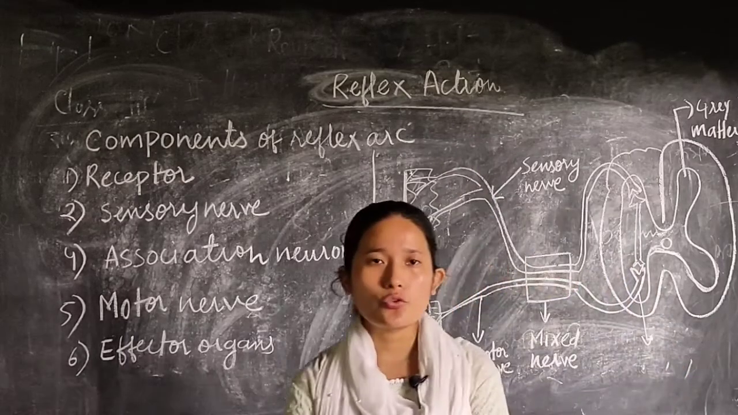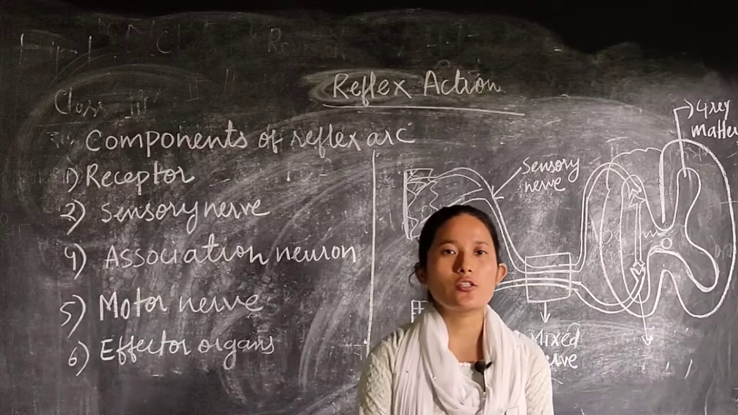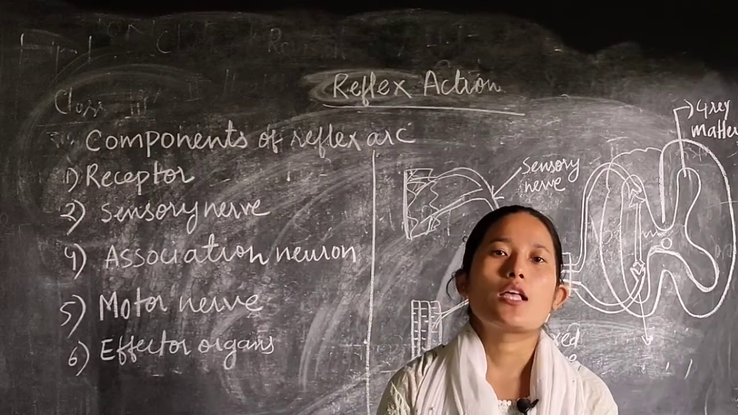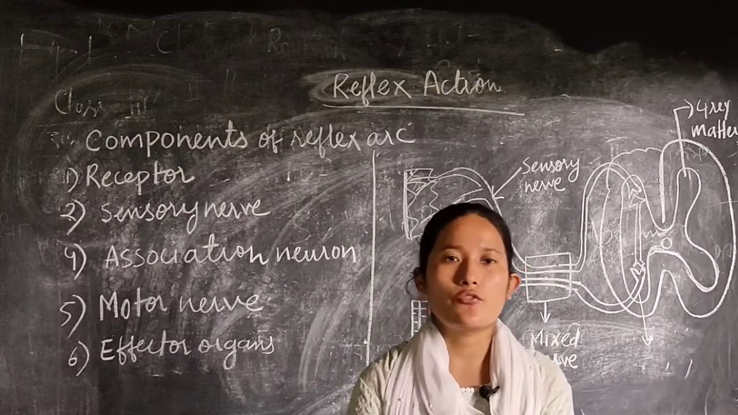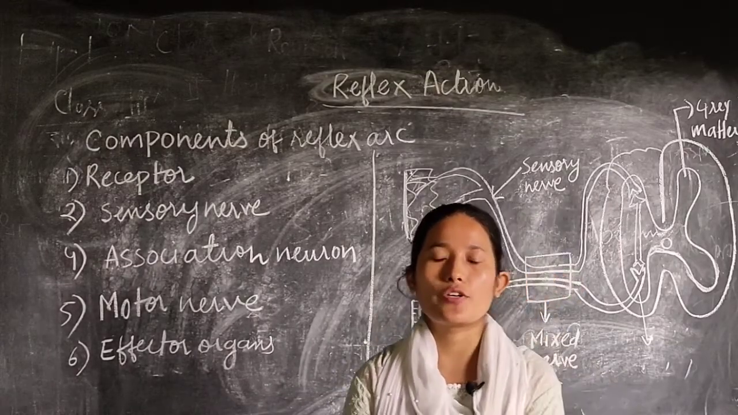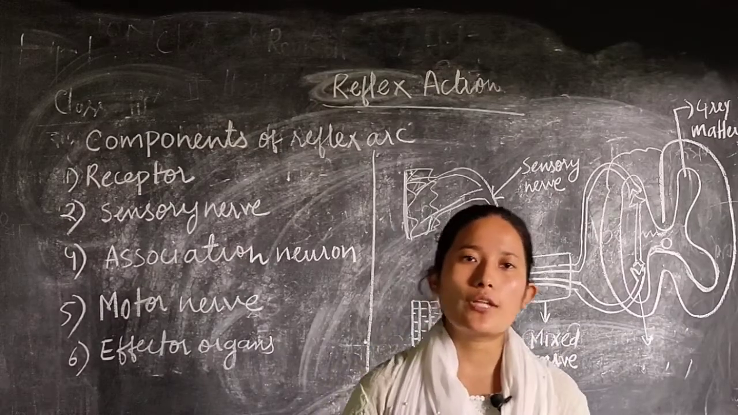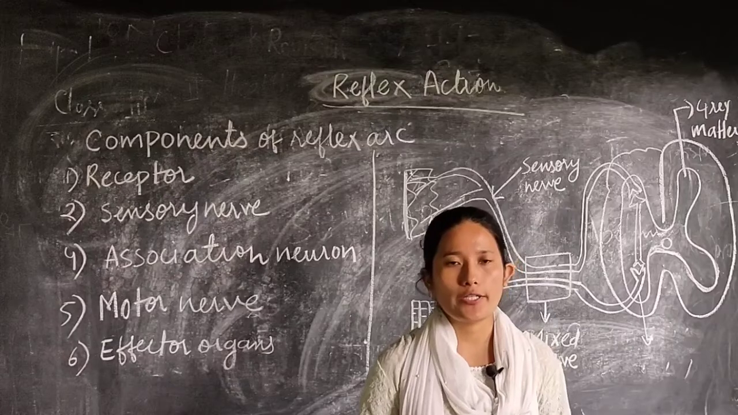As I told you in your previous class, this particular function, reflex action, is performed by which part of your central nervous system? Spinal cord. Spinal cord performs this particular function, that is reflex action. So first let us understand what is reflex action. As we know, your brain and spinal cord are the main coordinating center in your body, right?